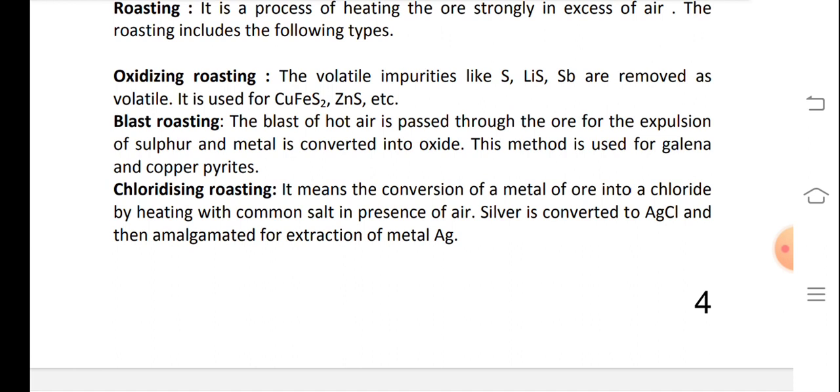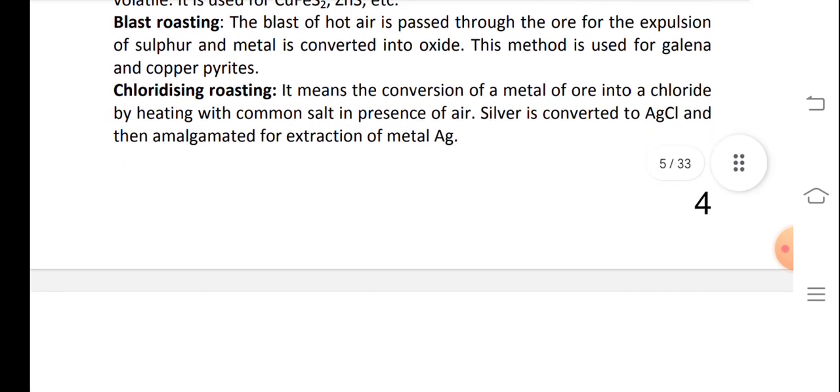Blast roasting: a blast of hot air is passed through the ore for the expulsion of the sulfur, and the metal is converted into oxides. This method is used for galena and copper pyrites. Chloridizing roasting means the conversion of a metal in the ore into a chloride by heating with common salt in presence of air. Silver is converted to AgCl and then amalgamated for the extraction of the metal silver.